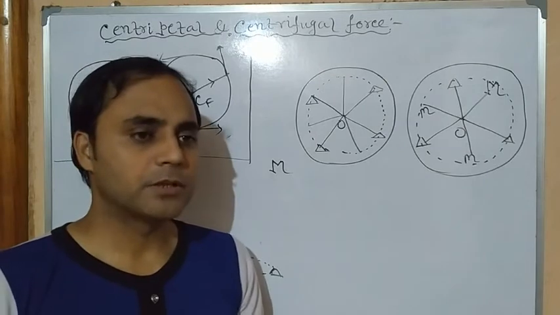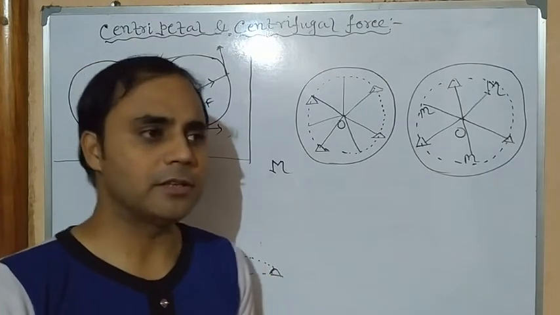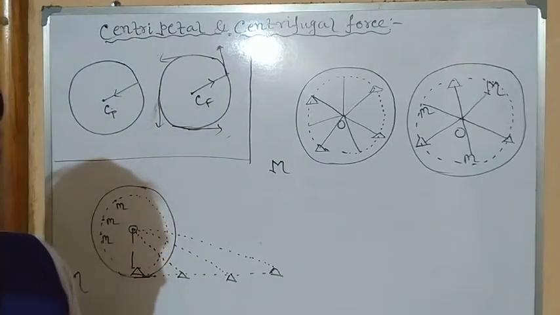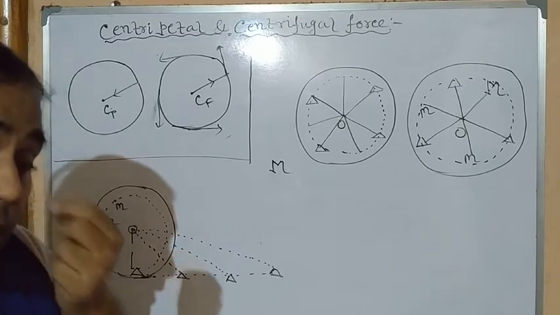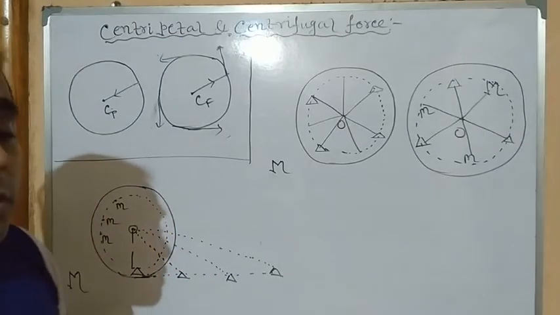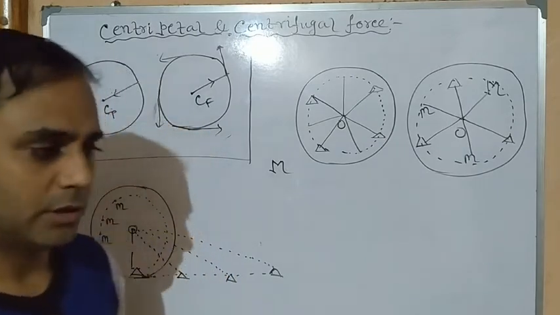There are so many examples of centripetal force. That is the motion of a stone in a circular path, when we tie a stone with a string, hold the other end with our finger, and rotate it. Under the centripetal force, it moves.